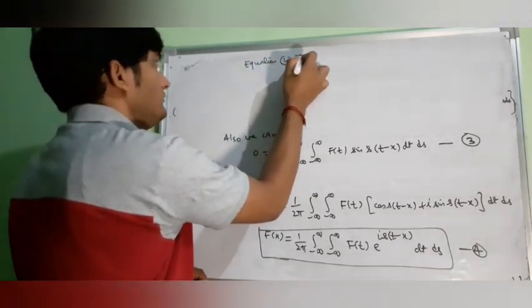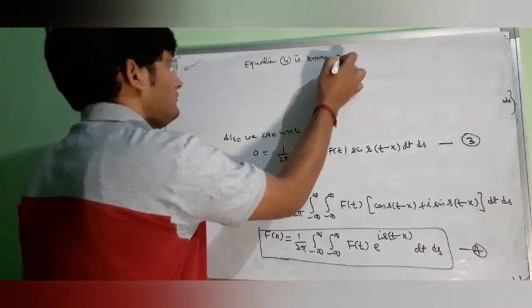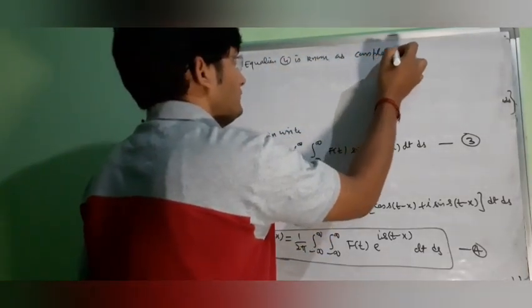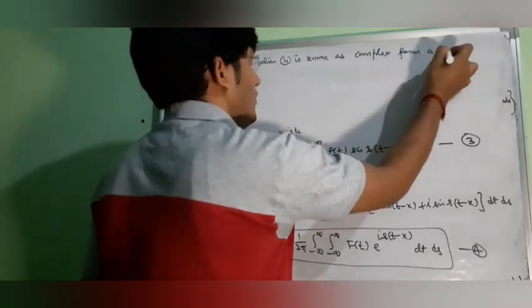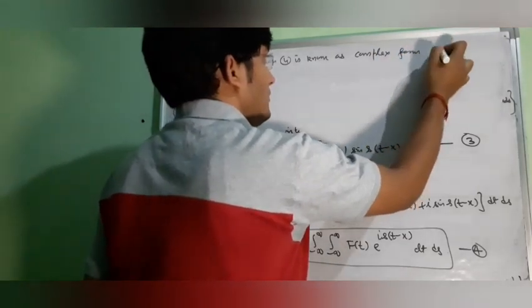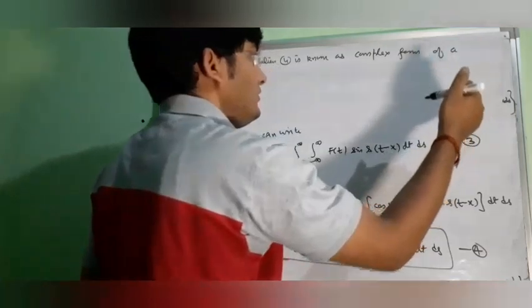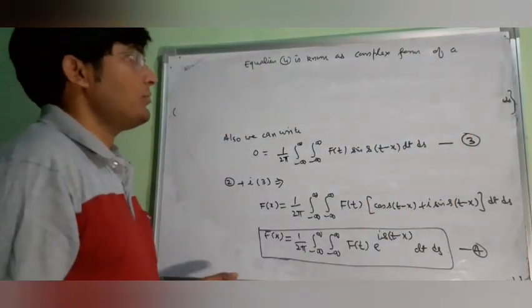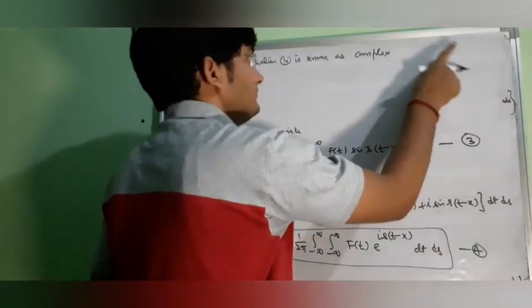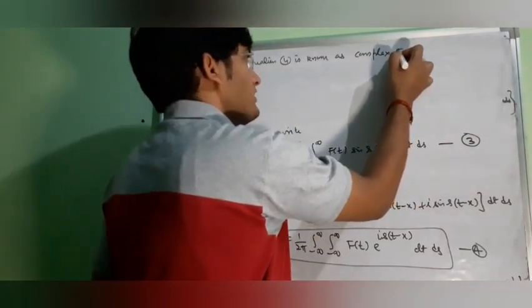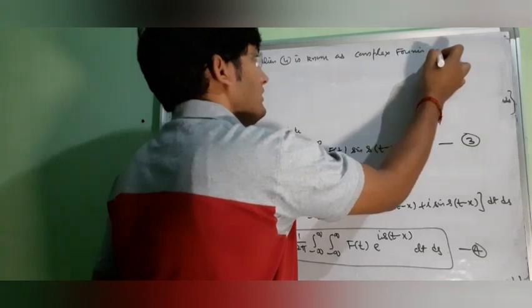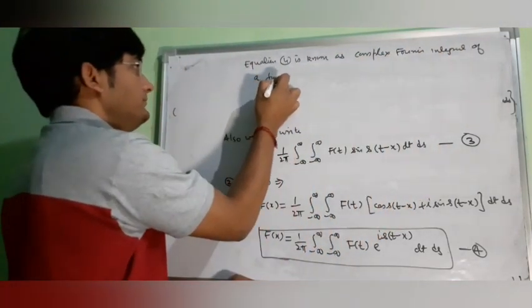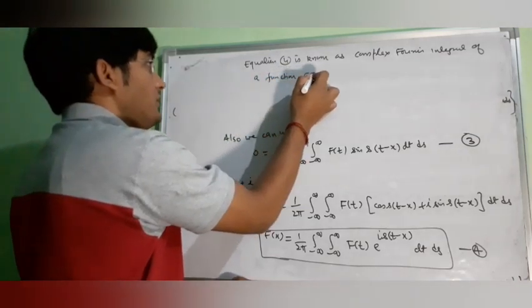Equation 4 is known as the complex form of the Fourier integral, the complex Fourier integral of a function F(x).